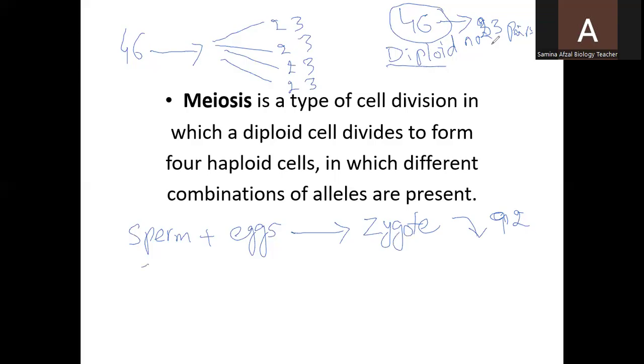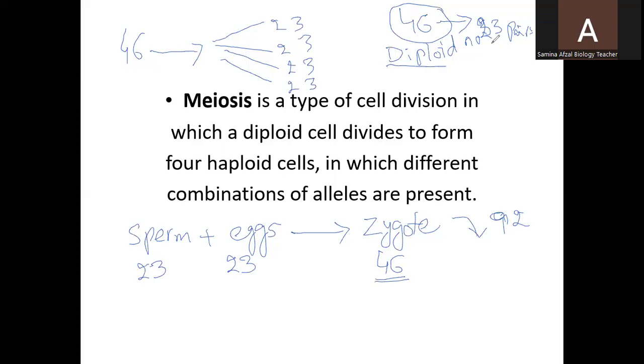Every sperm cell has 23 chromosomes and the egg cell also has 23 chromosomes. When they fuse together, the zygote has 46 chromosomes, so the chromosome number is maintained.